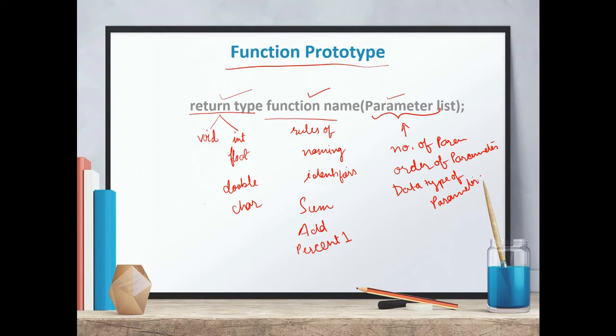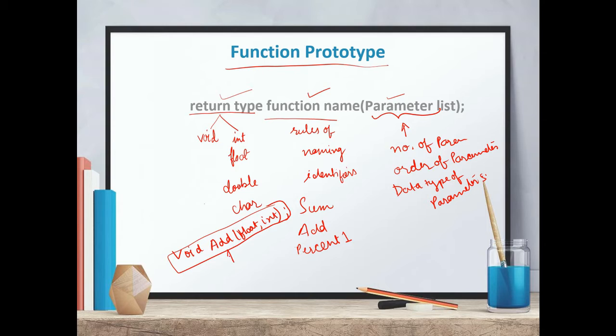What type of input parameters are there in the function? For example, suppose I write void add float comma int. So this is basically a function declaration or function prototype. So what type of information are we getting from this particular statement?